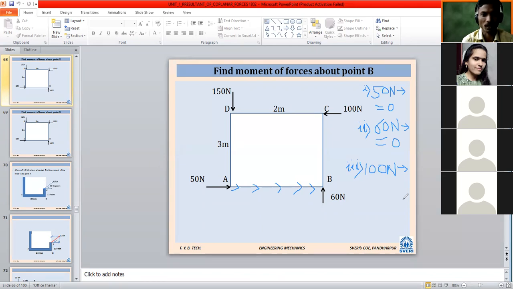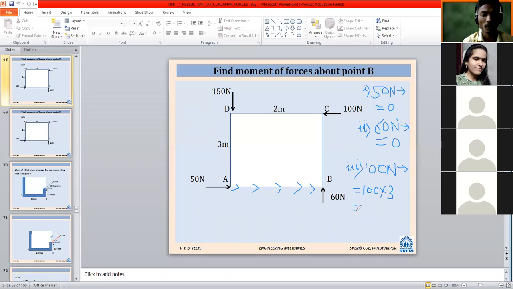Moment is equal to, what is the formula for moment? Magnitude into perpendicular distance. What is the magnitude of force? It will be 100, correct? And into what is the perpendicular distance? 3 meter. So likewise it will be 100 into 3.